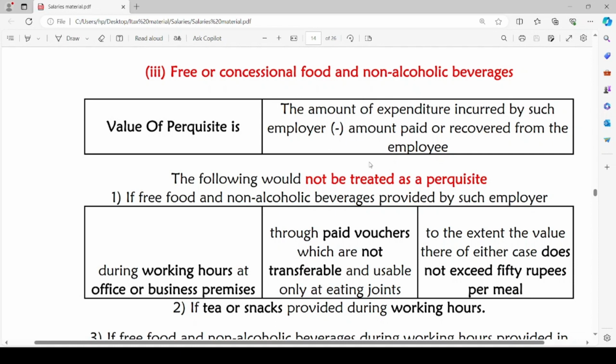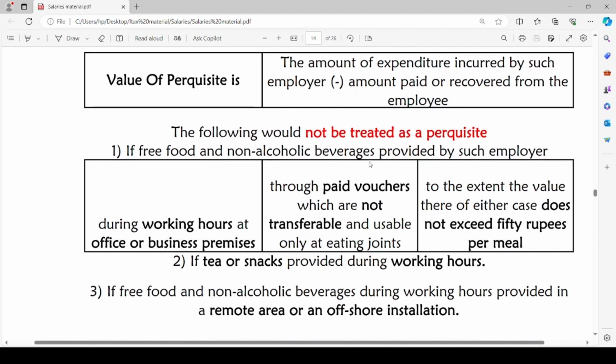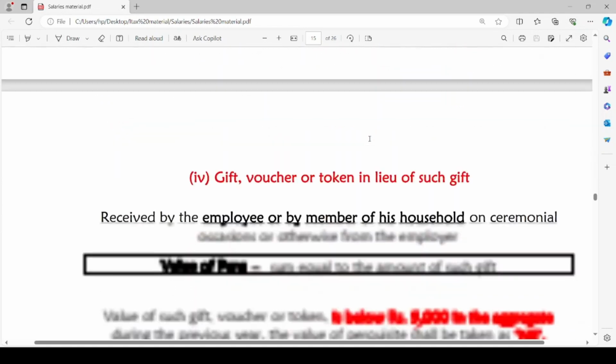If tea or snacks are provided during the working hours, and if free food or non-alcoholic beverages during working hours are provided in a remote area or an offshore installation, in these three cases, it is not treated as a perquisite. The amount of expenditure incurred by the employer in these three cases on food and non-alcoholic beverages should not be treated as a perquisite and is hence not taxable.